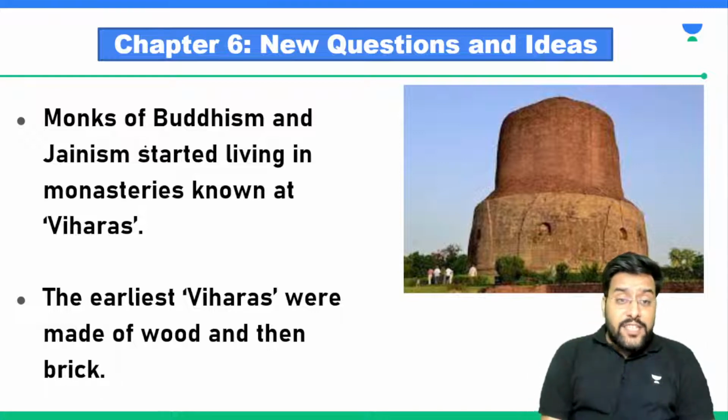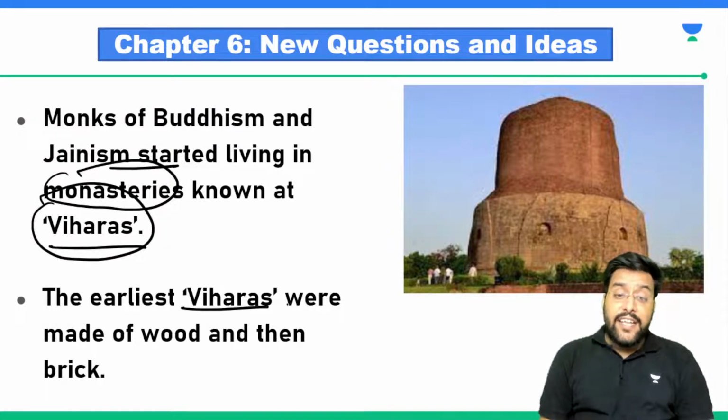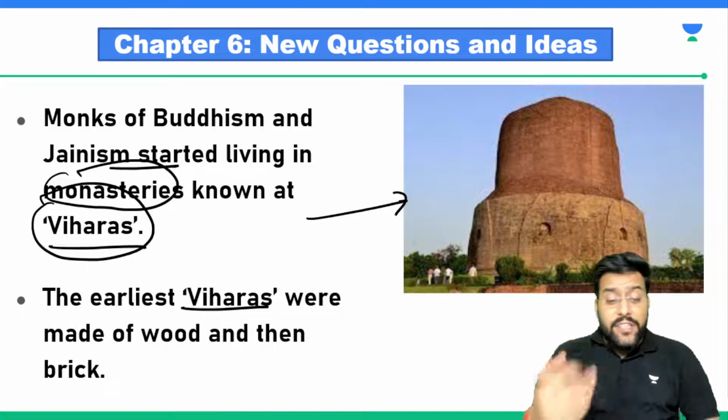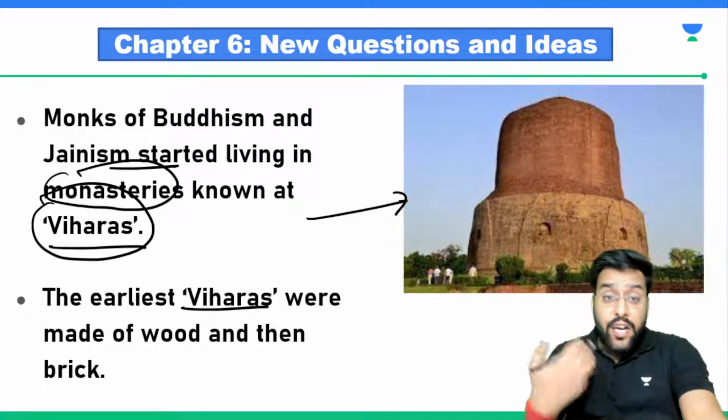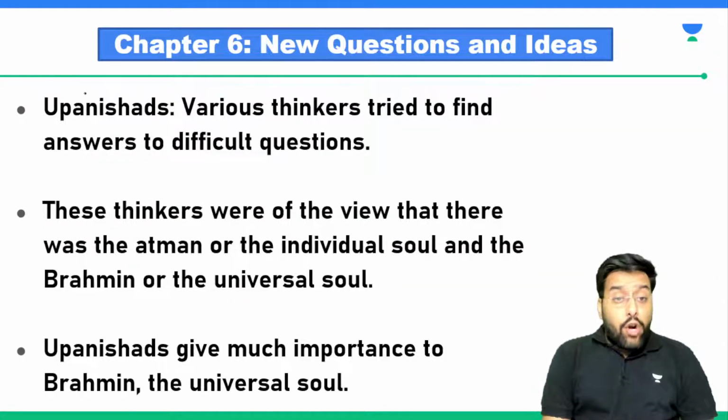So monks of Buddhism and Jainism started living in monasteries. The earliest monasteries were called Viharas, and these earliest Viharas looked something like this. They were made of wood, they were made of bricks. You can simply Google monasteries in Leh Ladakh, you will find these were the places where these Buddhist monks could stay. Then we talked about Upanishads.